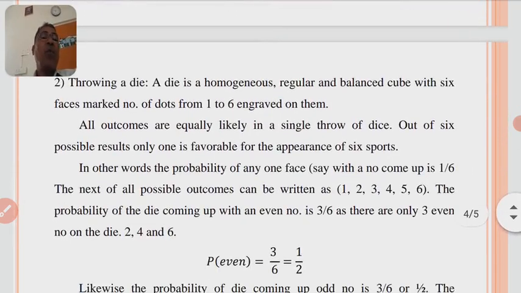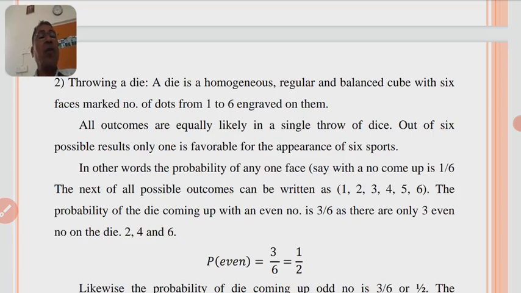Throwing a die. A die is a homogeneous, regular and balanced cube with 6 faces marked with numbers of dots from 1 to 6 engraved on them. All outcomes are equally likely in a single throw of a die. Out of 6 possible results, only one is favorable for the appearance of 6 spots. In other words, the probability of any one face, say with a number, coming up is 1 by 6.